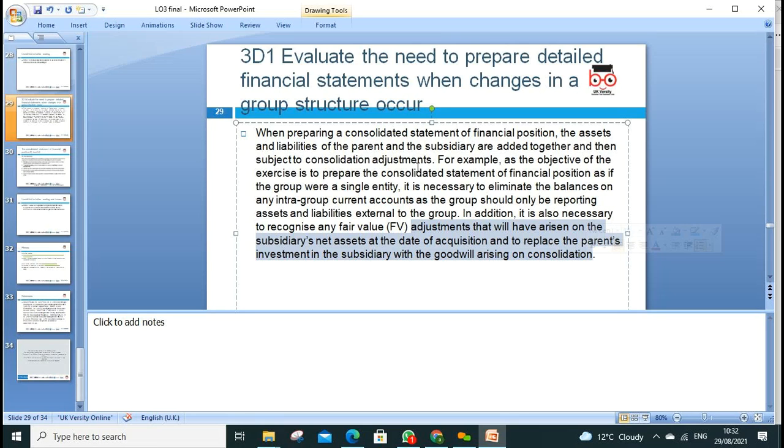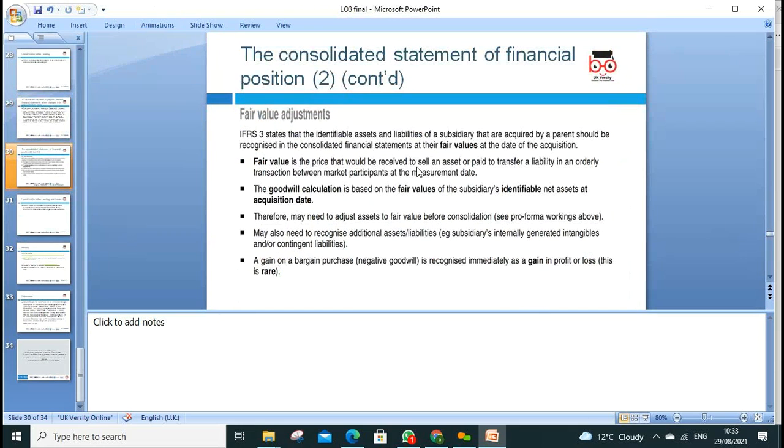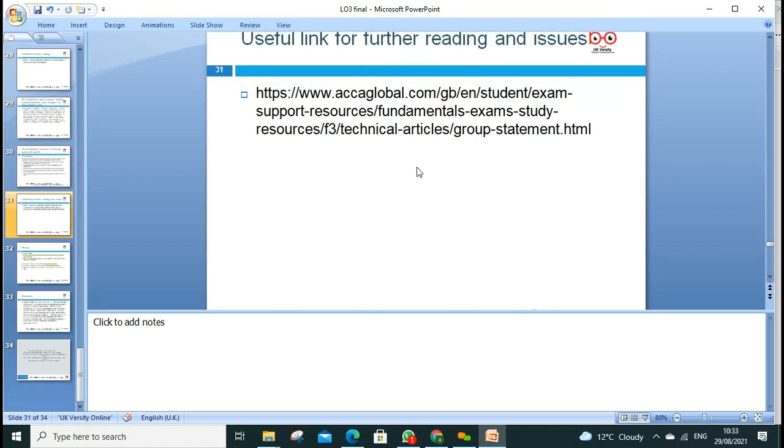When people heard Morrison is going to be taken over by one company, Liberty Group, I think, in America in the next few months, what will happen? The share price of Morrison is increasing, say. So the asset value is increasing, and we need to make fair value adjustments. What is the fair value? In the consolidated statements, fair value means the market value; goodwill needs to be calculated, and we adjust for a gain, and if we have an impairment, we need to adjust the losses.